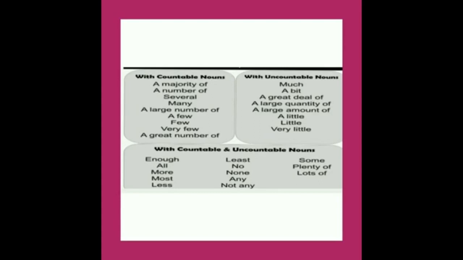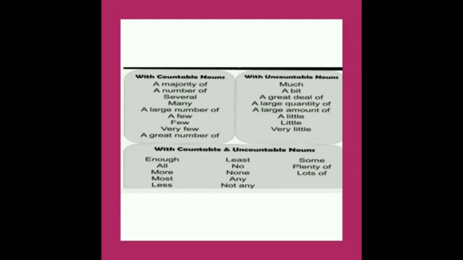Some more quantifiers we use with both countable and uncountable nouns: enough, all, more, most, less, least, no, none, any, not any, some, plenty of, lots of.